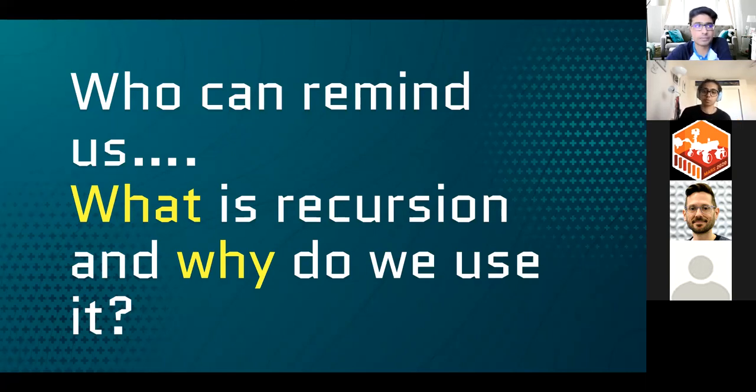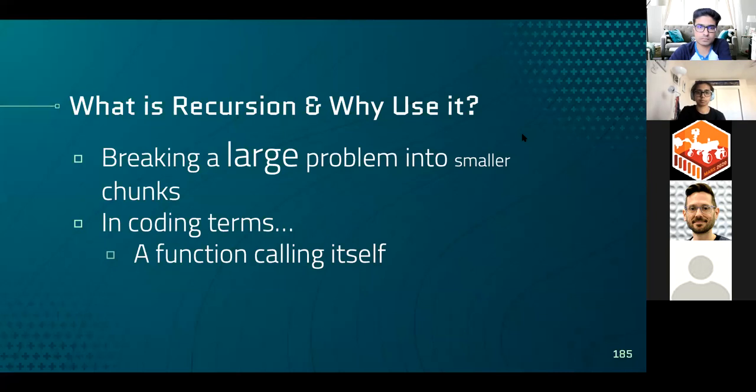Anybody else have any thoughts? Do you remember? Base case. Alrighty, well, Avnish, definitely that's the right idea. And like Avnish said, yep.